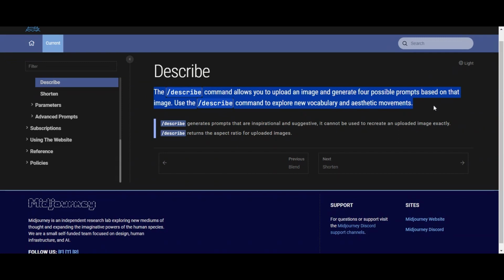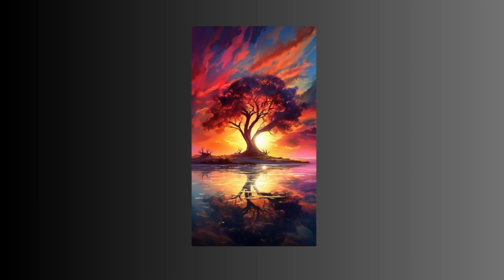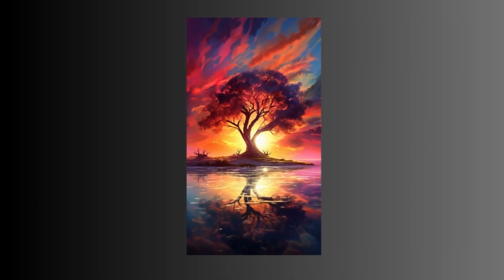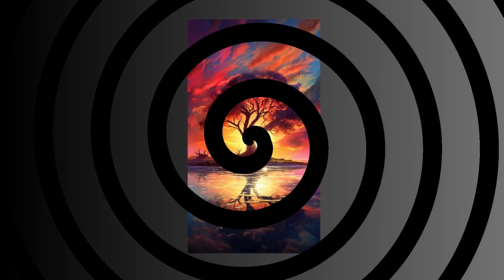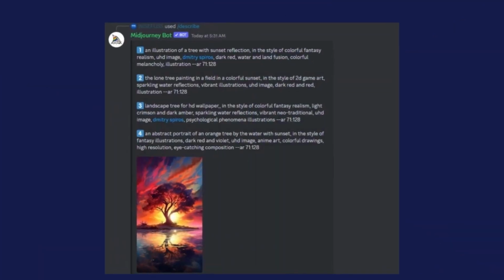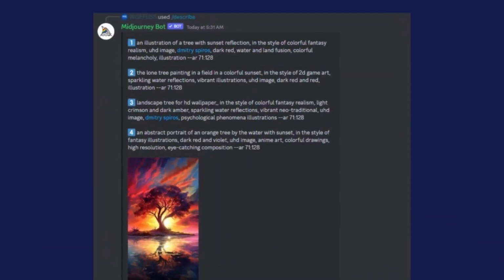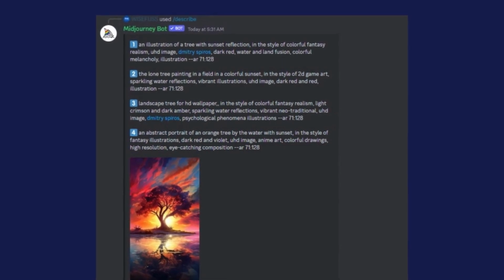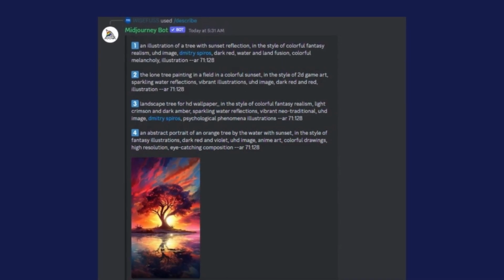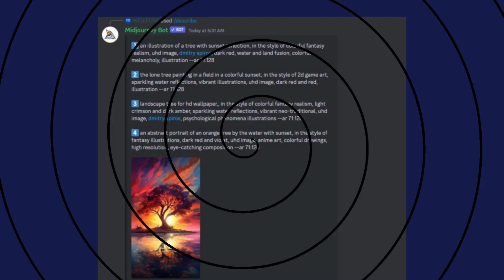into your creations. Step number 2, the magic behind Slash Describe. Let's demystify this incredible tool. Imagine you have an image, a piece of art that speaks to you. Now, instead of merely describing it, the Slash Describe tool takes a leap into the AI's mind. It suggests text prompts that might have brought your image to life, giving you insights into the AI's perception. These prompts help you put words to the subjects and details within your artwork, leading to new layers of expression.